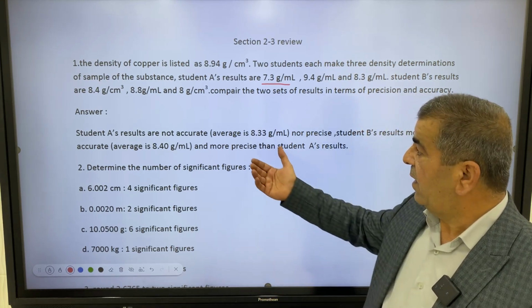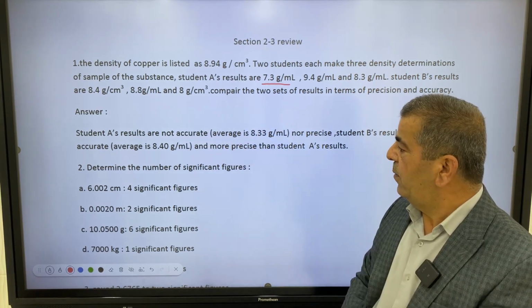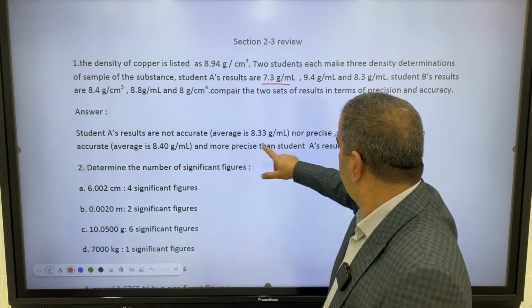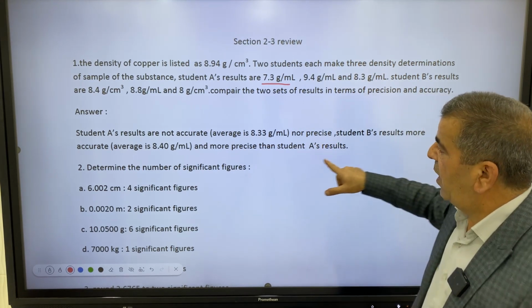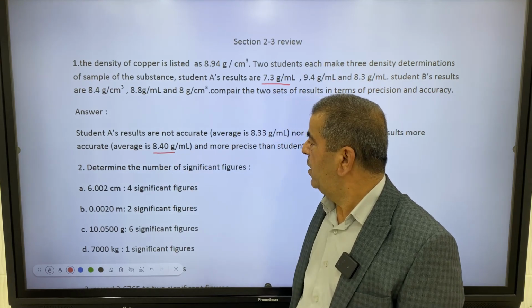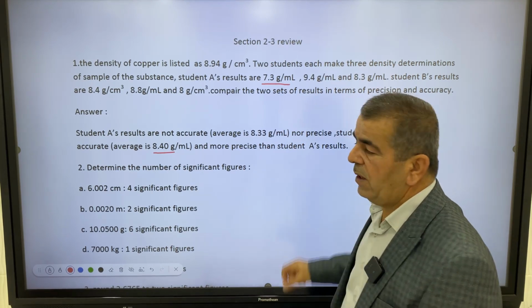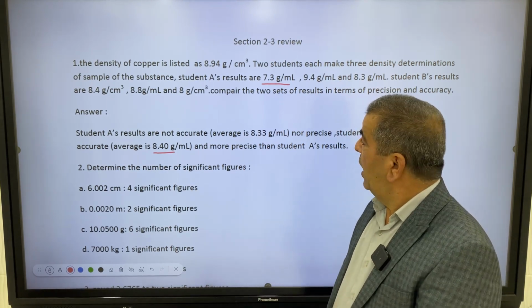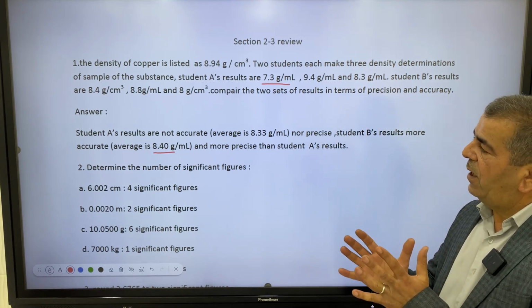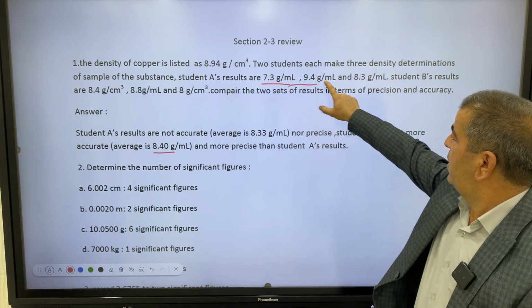Let's see the second. The results are close to each other. Student B has accurate results because the average, 8.40, is more precise than student A. So here they are more precise and more accurate than these results here.